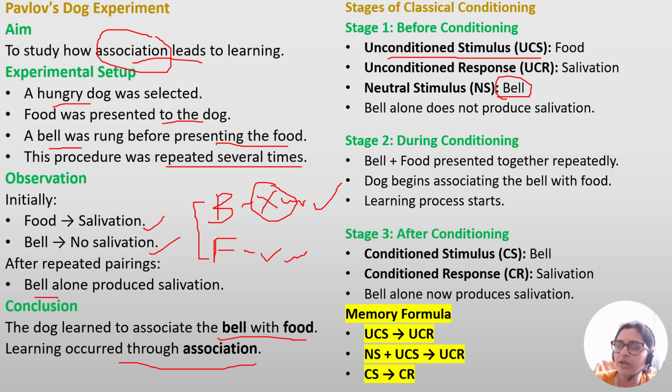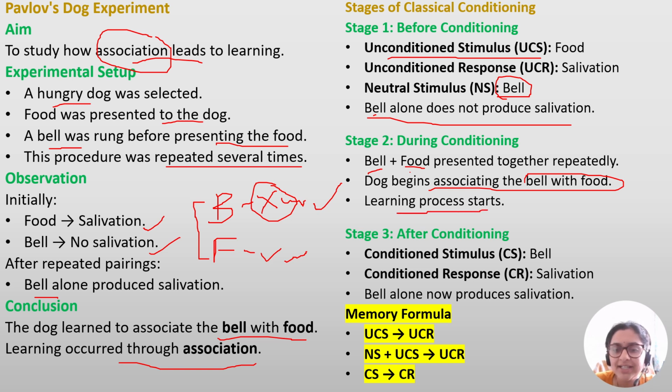Stimulus is given but no response. So bell alone does not produce salivation in the first stage. Then second stage, during the conditioning process, bell plus food was presented together. Then after some time, the dog begins associating the bell with the food, and the learning process has started.